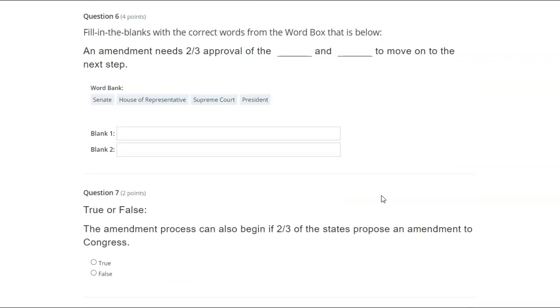Fill in the blanks. An amendment needs 2/3 approval of the blank and blank to move on to the next step. Senate, House of Representatives, Supreme Court, President.